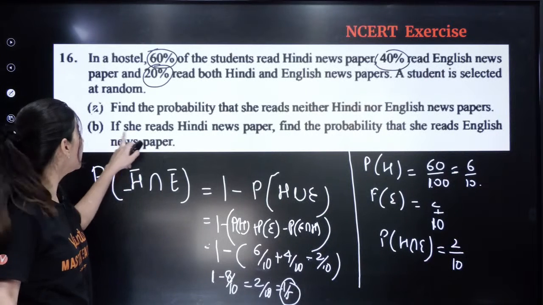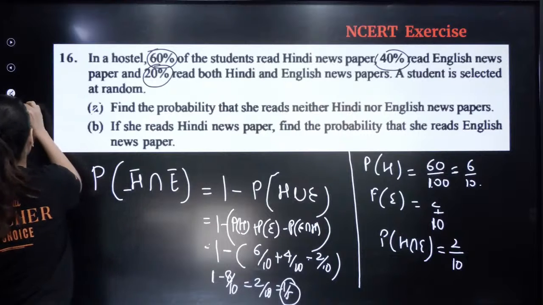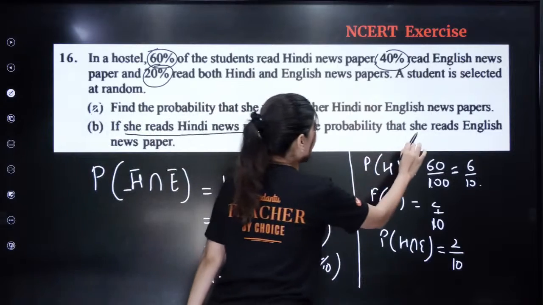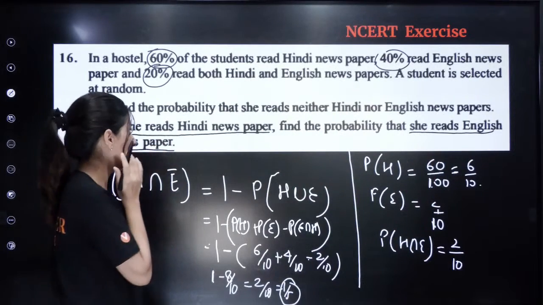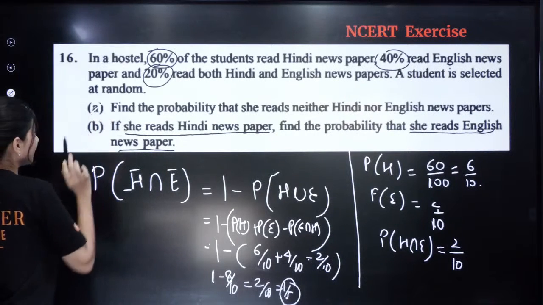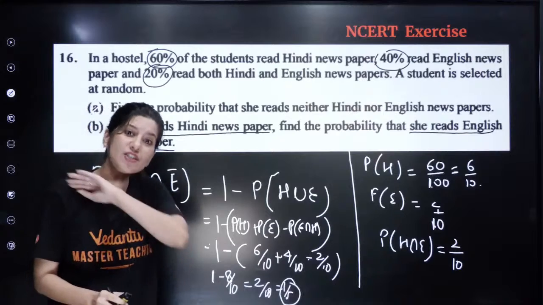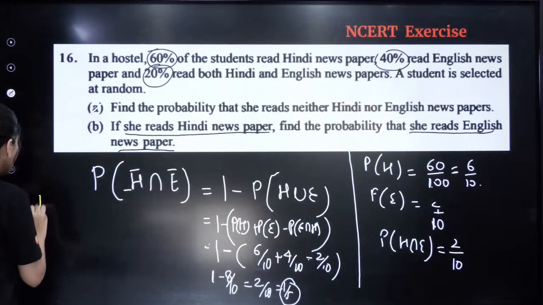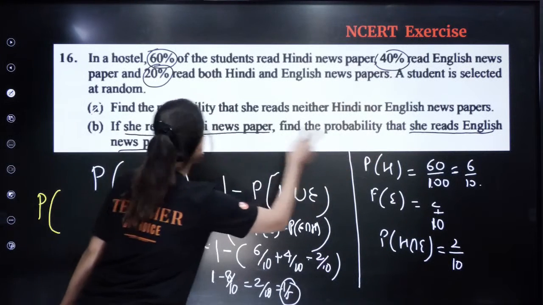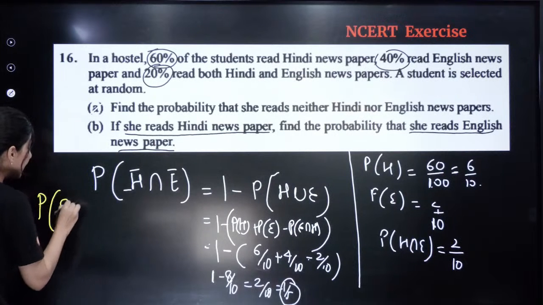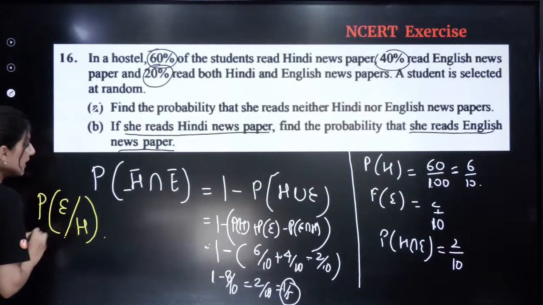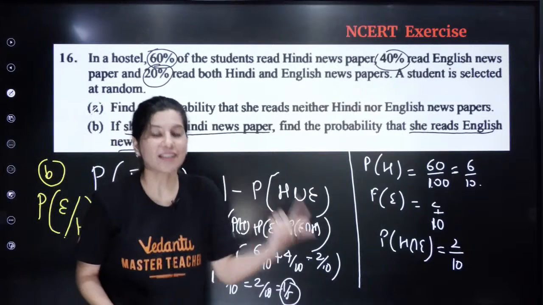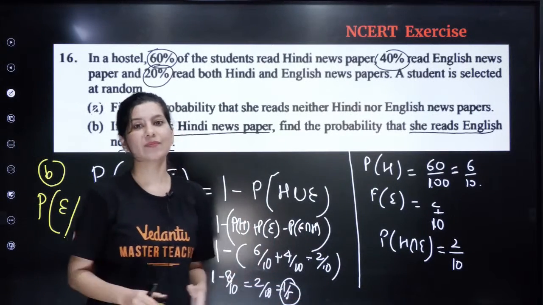Shall we do part B? If she reads Hindi newspaper, find the probability that she reads English newspaper. What are they asking? They are saying to consider that she reads Hindi newspaper. So we are looking for the probability that she reads English newspaper given that she is a Hindi reader. We need to figure out this conditional probability.